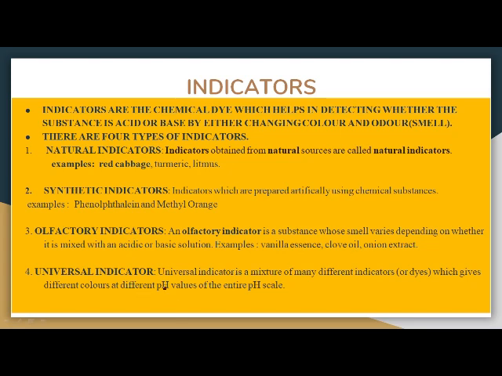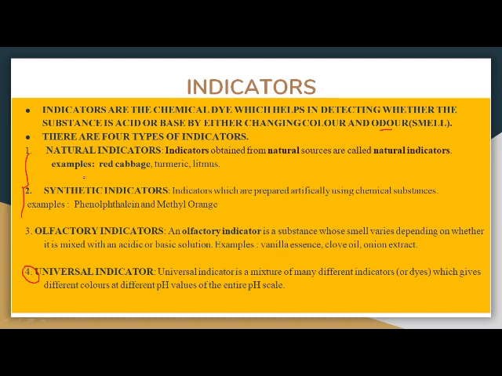Either they will change the color of that substance, or they will change the smell of that substance. Correct? On this basis, we have four types of indicators, but the first three are very common. The fourth one we are going to discuss in later lessons. First, we'll talk about only the first three.